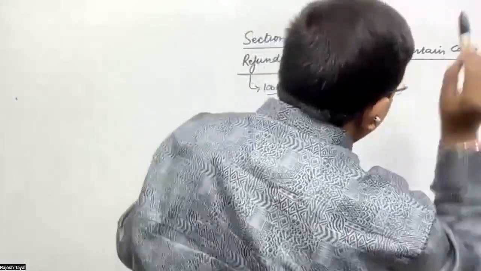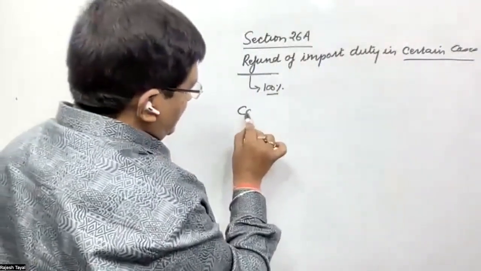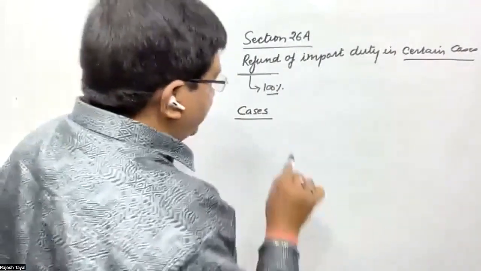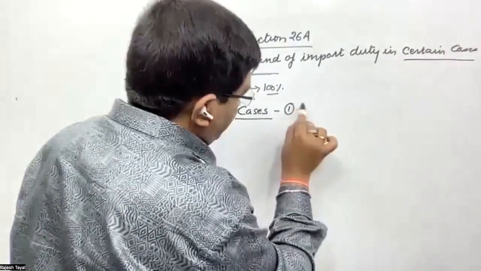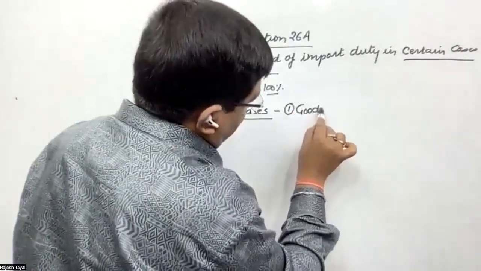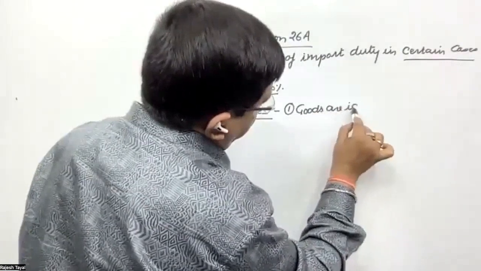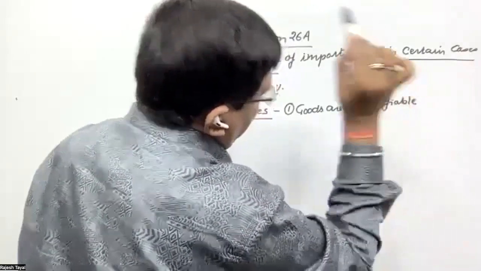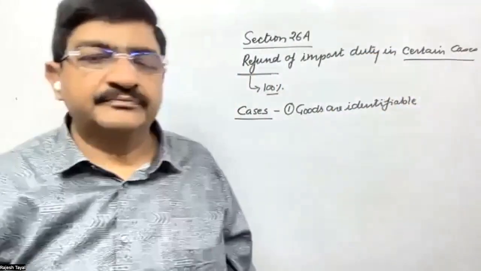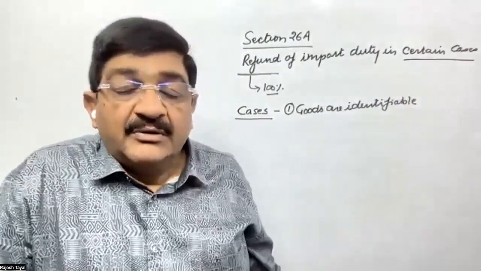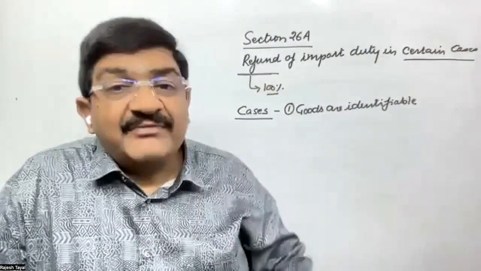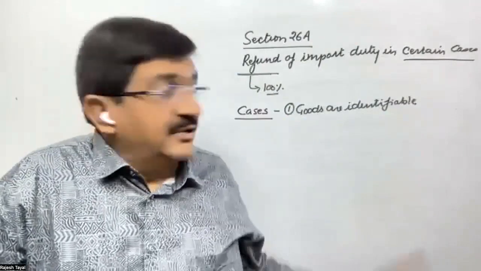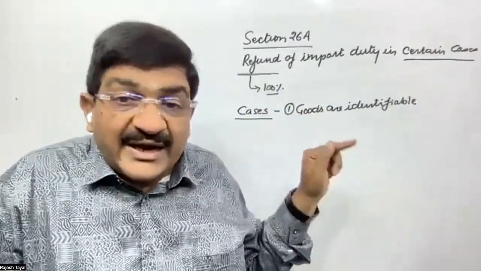Which are those cases? Very first thing required is goods are identifiable. Many goods have already been declared by the government as non-identifiable for the purpose of customs. So first requirement is goods are identifiable.